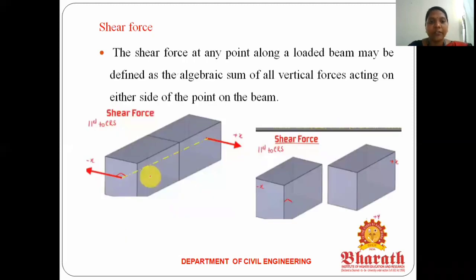So next, the shear force at any point along the loaded beam may be defined as the algebraic sum of all the vertical forces acting on either side of the point of the beam.